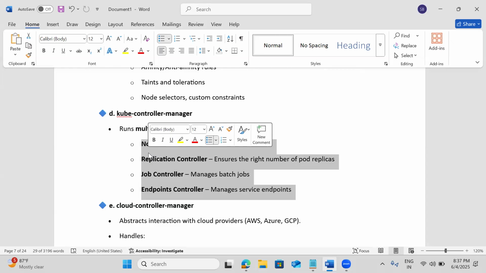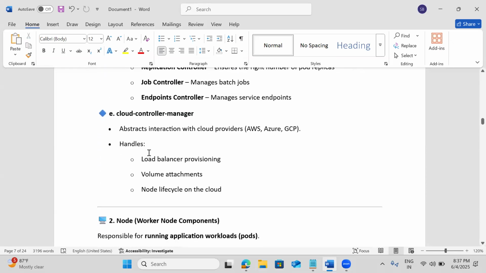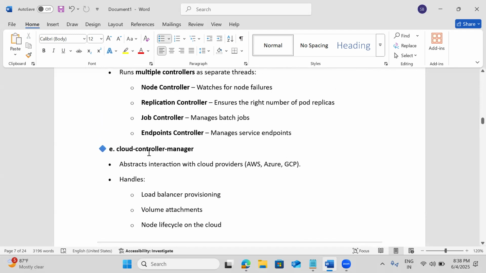Okay, and optionally we have the cloud controller also, because most of the time we are using cloud, and we want to use the cloud storage, cloud load balancers, cloud networking, and auto scaling in the cloud. For all these, we need the cloud control manager. So basically, we have one cloud controller manager and a kube controller manager. The kube controller we get by default with these components only.